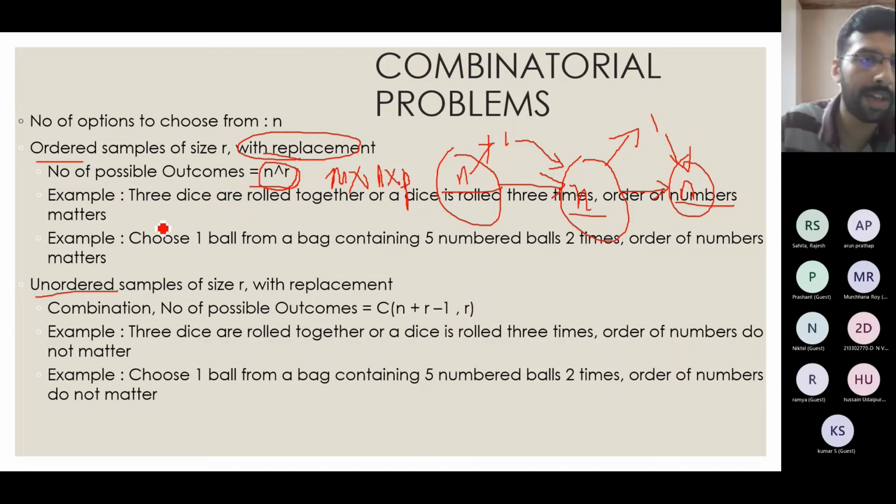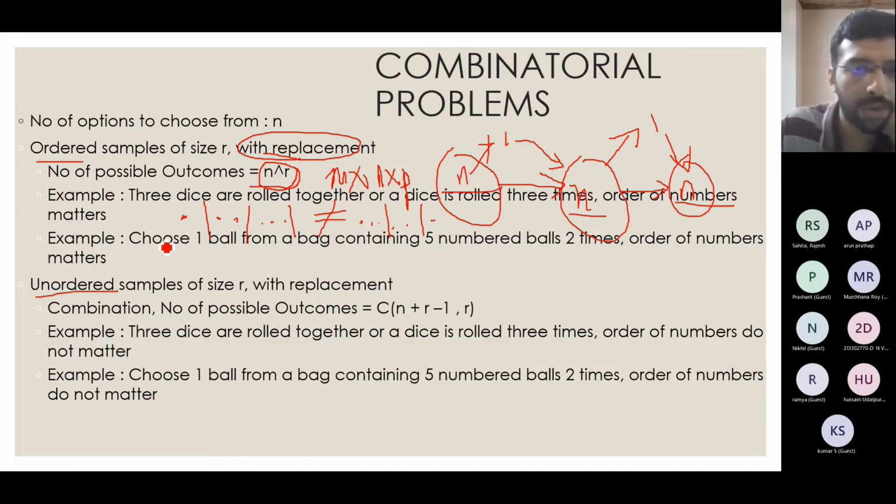This will come up in situations where 3 dice are rolled together, or a die is rolled 3 times, and the order of the numbers that come up matters. For example, first day comes 1, second day 2, third day 3 is not the same as first day 3, second day 2, third day 1. In situations like this, when order matters, I will go for this.